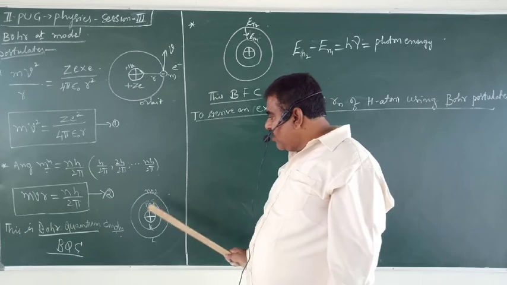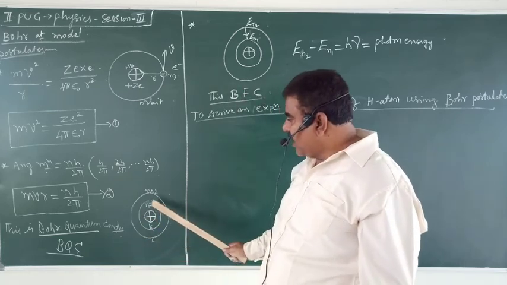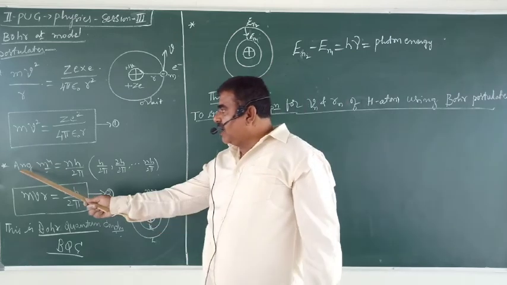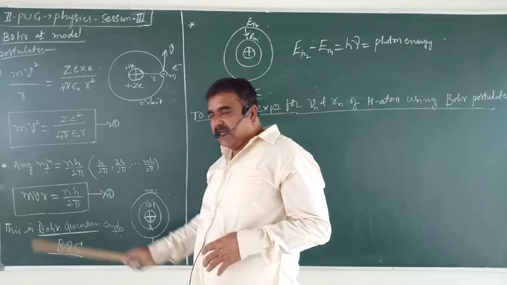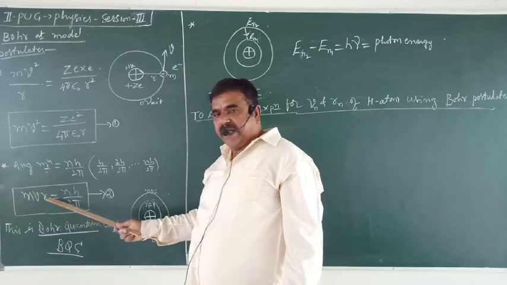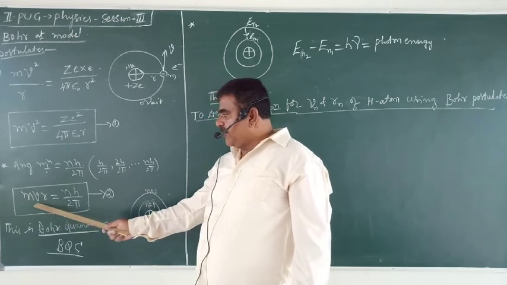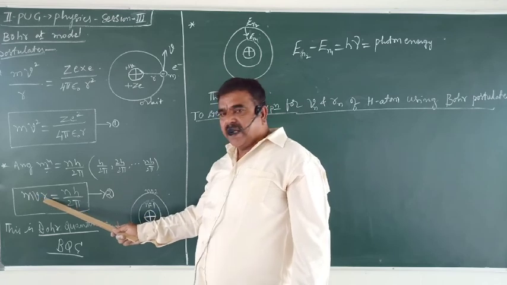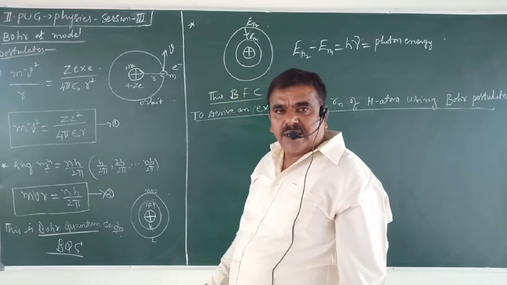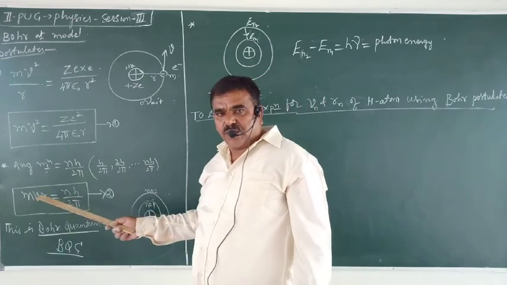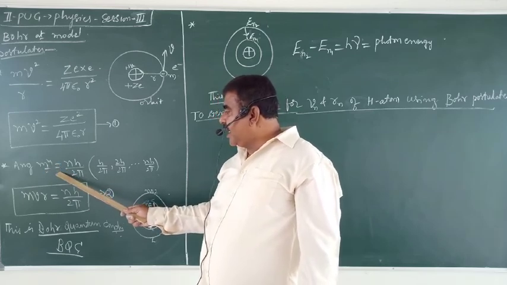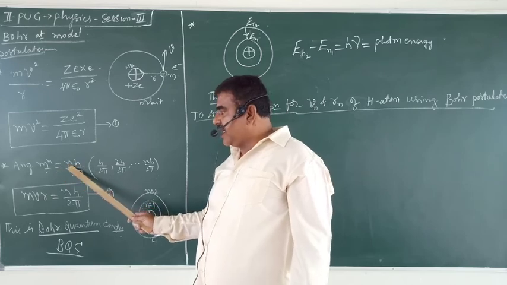Okay. Now, what is the condition for the electrons to revolve in those permitted orbits? The angular momentum of the electron. Angular momentum is given by the moment of linear momentum. That is nothing but mass into velocity multiplied by the radius of the orbit. You read this under rotational motion in the first PUC. Angular momentum must be an integral multiple of h by 2π. This n is an integer.